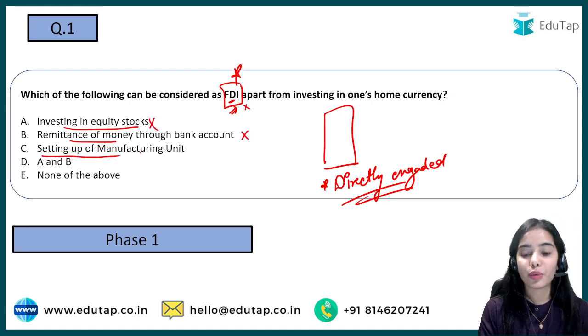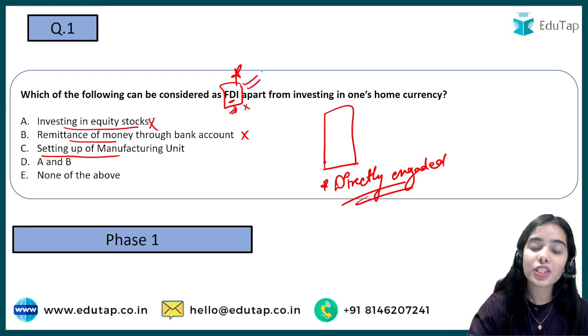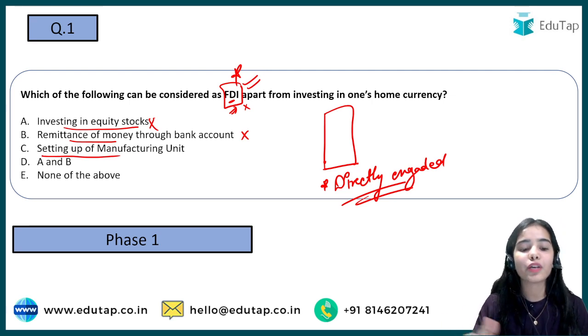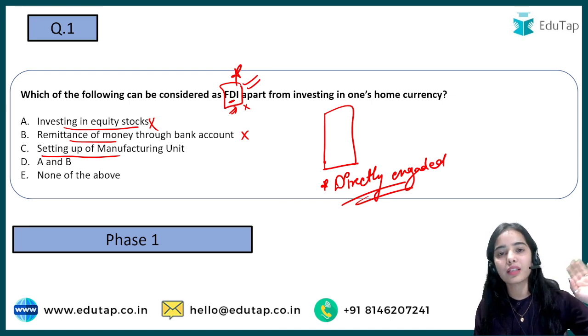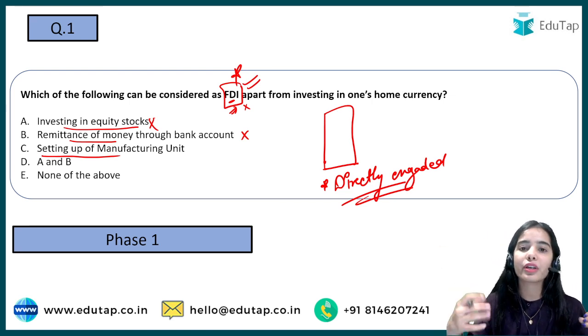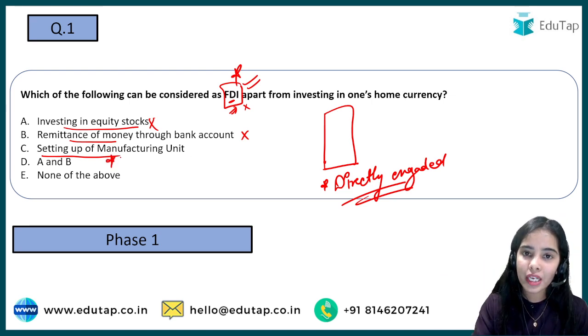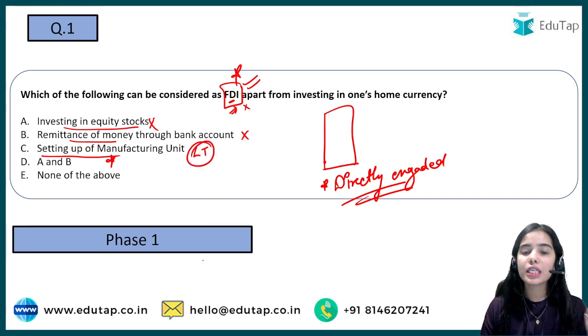Setting up of a manufacturing unit, so when you set up a manufacturing unit, that comes under foreign direct investment. Directly you are engaged in the decision making of that company, of that manufacturing unit, as well as it is for the long term that you are building the factory. It's not like one day you are setting up the factory and the next day you will sell that factory, or the next day you think that this factory is of no use and close it down. So usually this does not happen. When the setting up of a manufacturing unit or a subsidiary is happening, that is usually for the long term. Okay, so C seems the right answer.